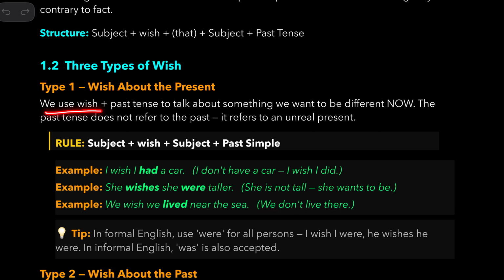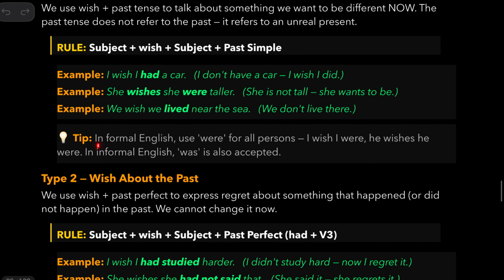So we use wish plus past tense to talk about something we want to be different. Now, the past tense does not refer to the past. It refers to an unreal present. So in formal English, we use the word were for all persons, like I wish I were, he wishes he were. But in informal English, they also use was.